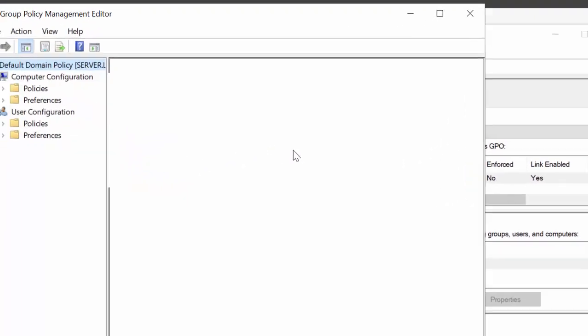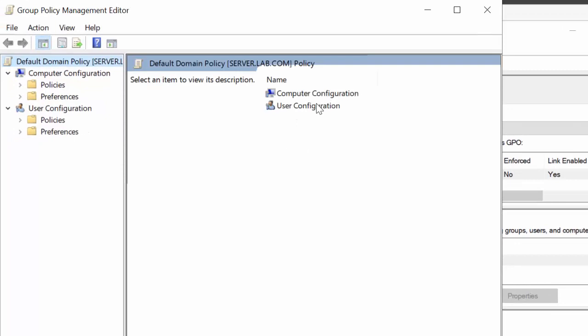Now I want to do something here. You can see here computer configuration and user configuration. The most important thing is user configuration. The computer configuration will be implemented on the computers, not on a specific user, but on the computers. Any user can access this computer, Usama, Ahmed, or any user, and will see the group policy implemented on the computer.